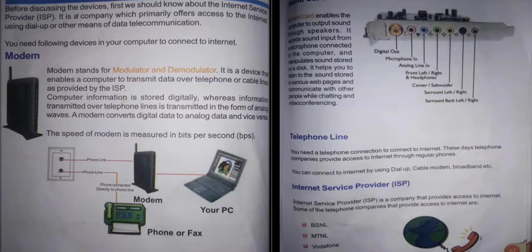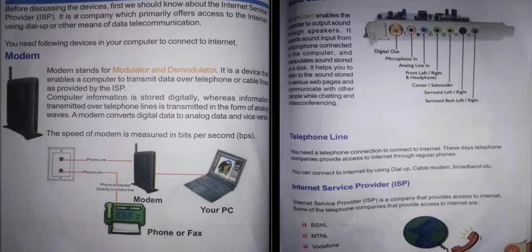Next one, telephone line. You need a telephone connection to connect to internet. These days, telephone companies provide access to internet through regular phones.